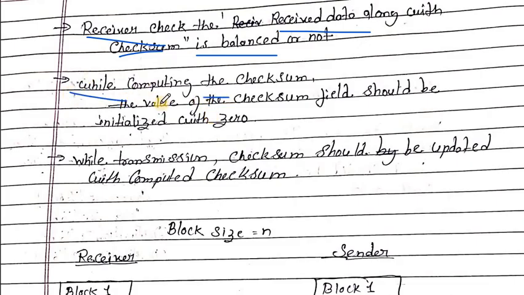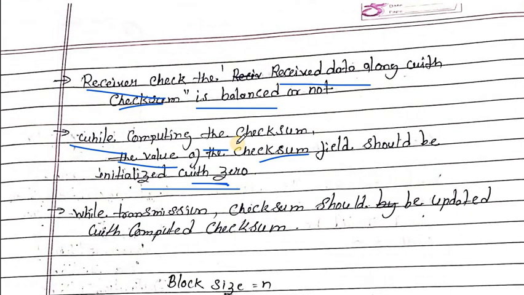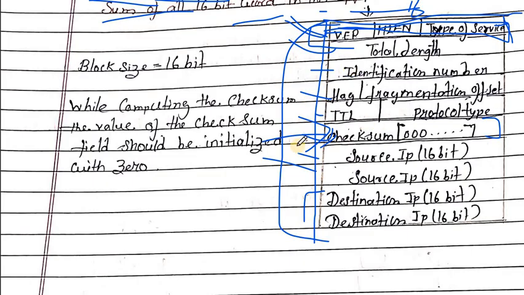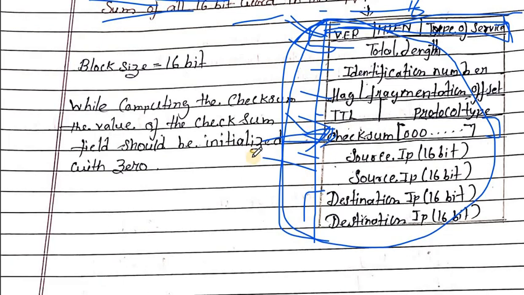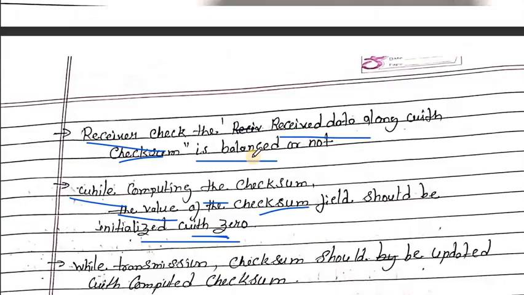While computing the checksum, the value of the checksum field should be initialized with 0. While calculating the checksum, we take the checksum value as 0 because we are calculating the sum of these 16-bit words, and the checksum field is also included. So initially we fill the checksum value with all zeros.